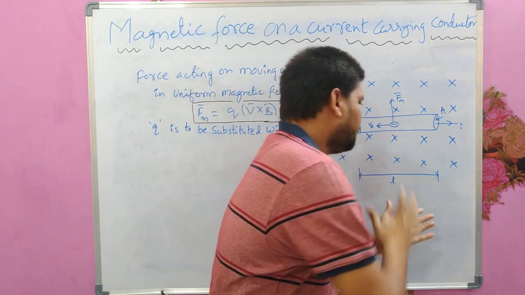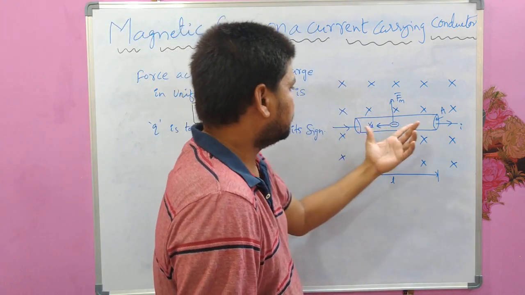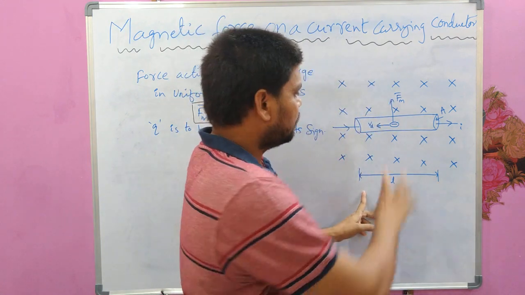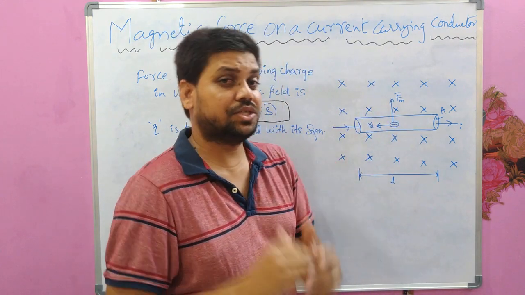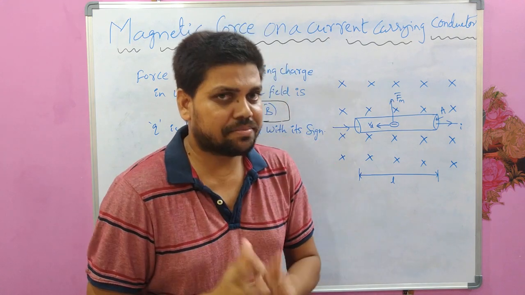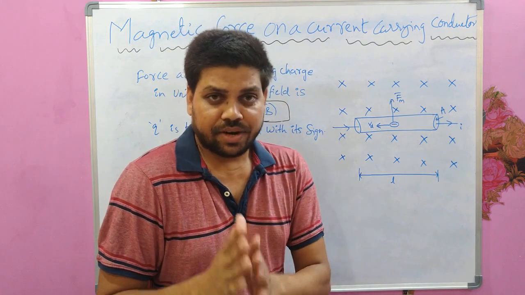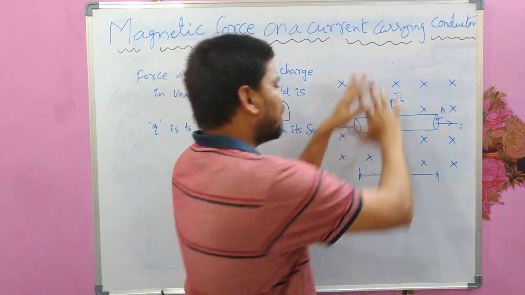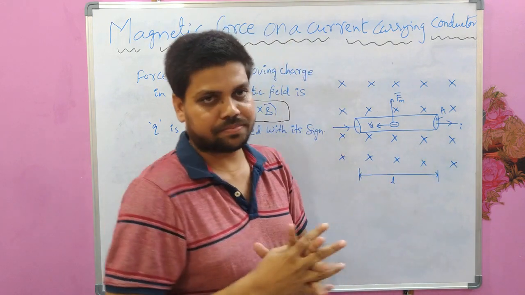If you observe this picture, this is a current carrying conductor of length L, which is kept in a uniform magnetic field. Remember, a uniform magnetic field is one whose magnitude and direction are the same everywhere in a specific region.